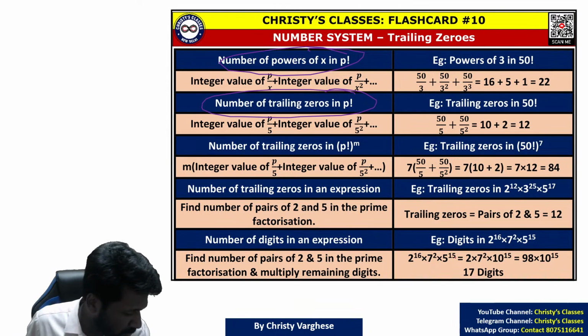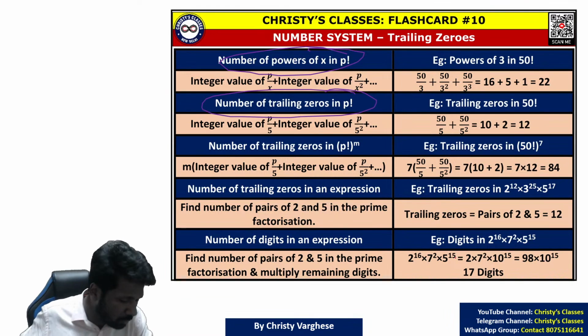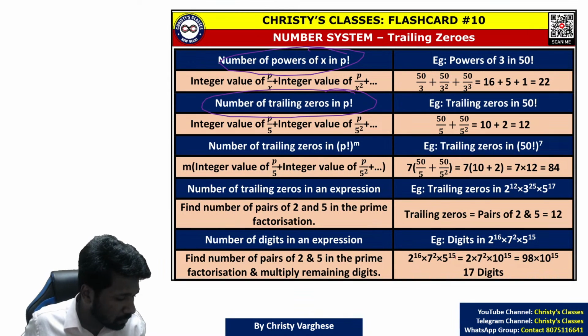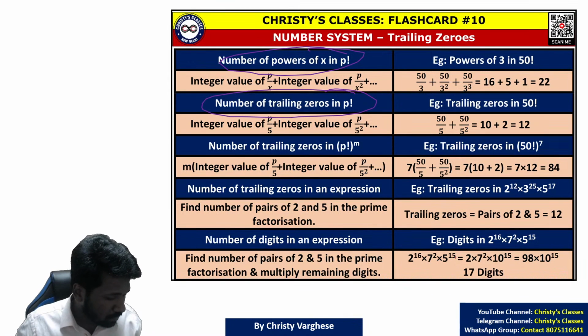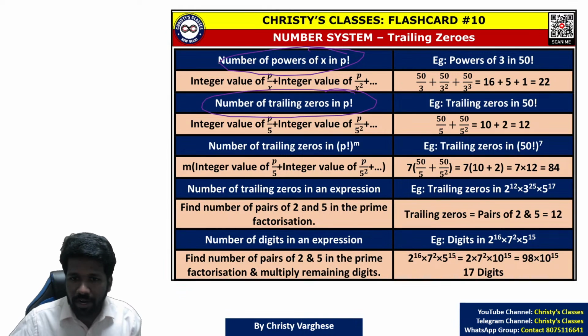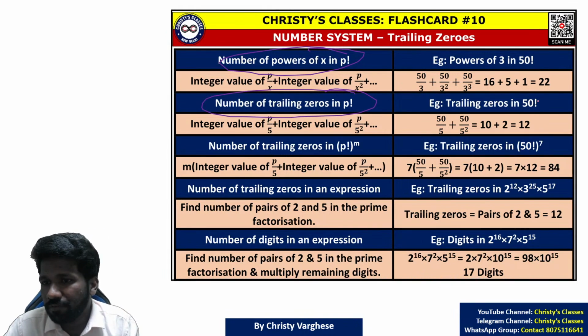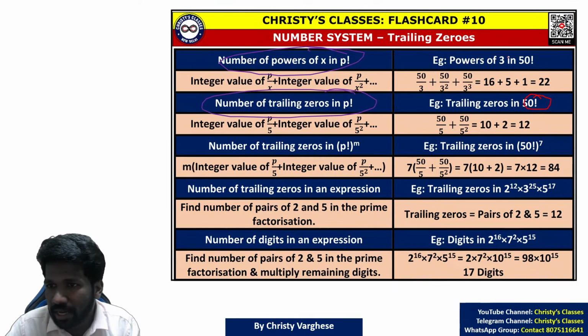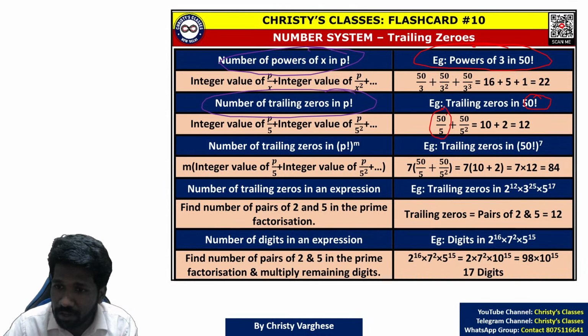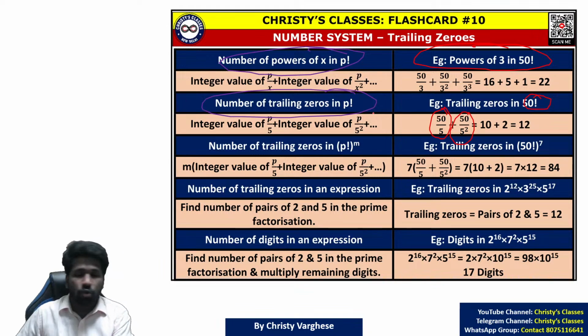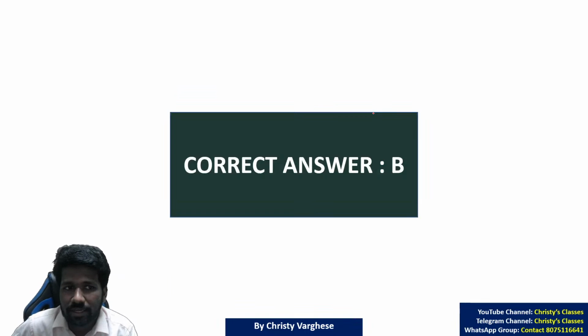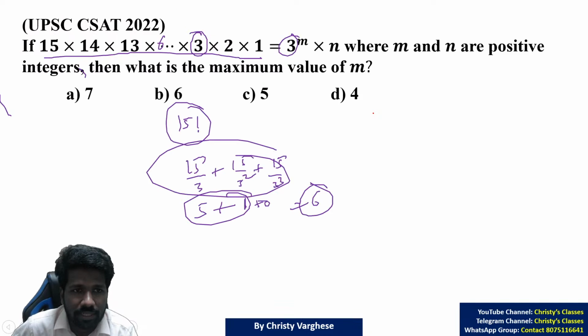Explain the factorial one. Factorial one for trailing zeros, or which one are you asking, Sriju? For factorials, as I have told, if it is 50 factorial, to find trailing zeros, find the number of 5's in 50 factorial. The number of 5's in 50 factorial works the same way as the number of 3's in 50 factorial we discussed now: 50 by 5 plus 50 by 5 square plus 50 by 5 cube, etc. That is the idea.